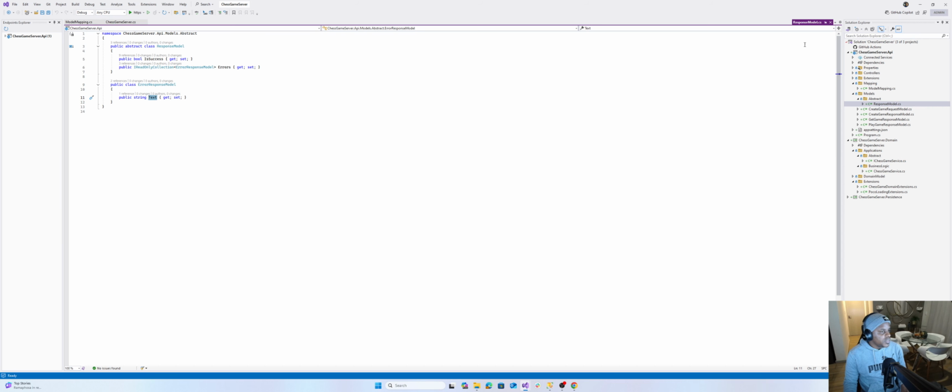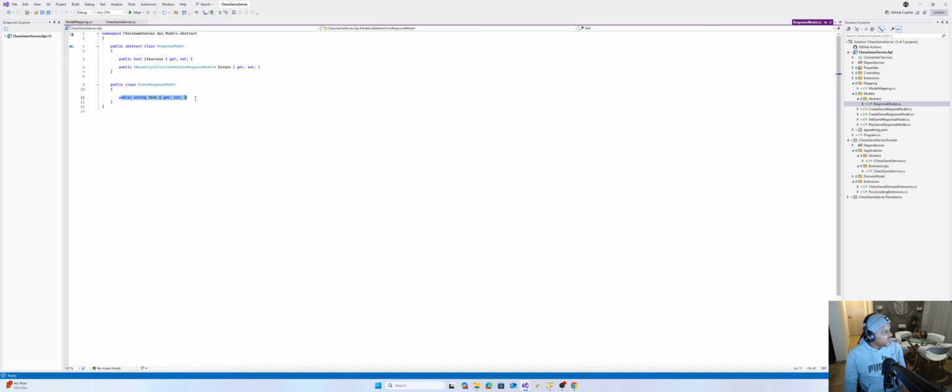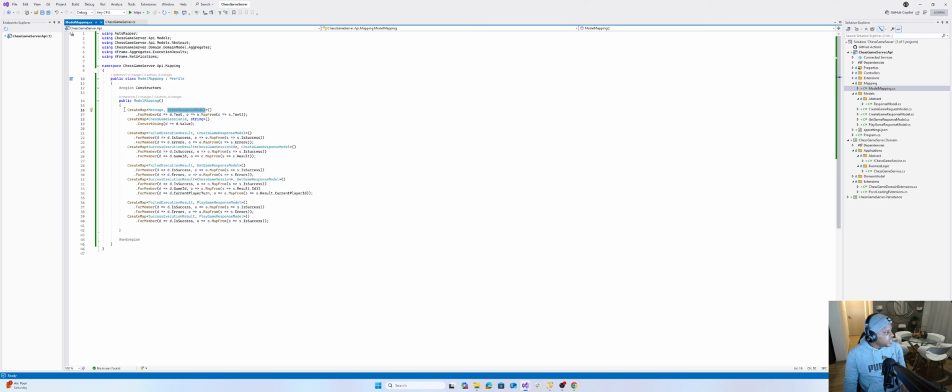a string text. So what we're saying here is, for the member on error response model, text, map from our source object, which is message, take text from that. And for error response, we have public string text populated instead of seeing too many properties that we don't need. So that's what it does, it reduces a complex object to a simple object of your choice. You define what you need from this object, and then put it on this other object. Same applies with the other ones.